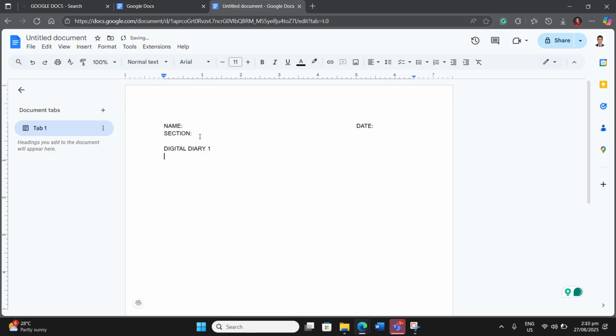All right, and then click enter, and then below you're going to put there Dear Diary with a comma. To make this bold, you're going to highlight the words that you're going to make bold. So there is a feature here that makes your font darken or bold. You're going to click letter B here, so it will make your fonts bold. Now, for this text only, you're going to make it bold. To unbold that one, you're going to just highlight that again and then click bold again to unbold. But this time, you're going to make it bold.